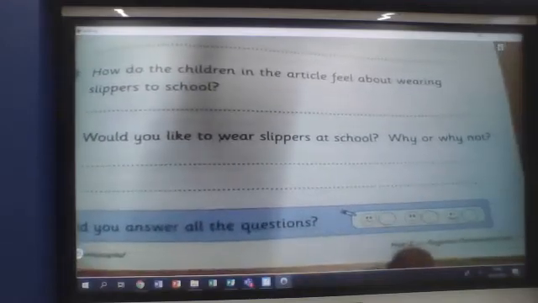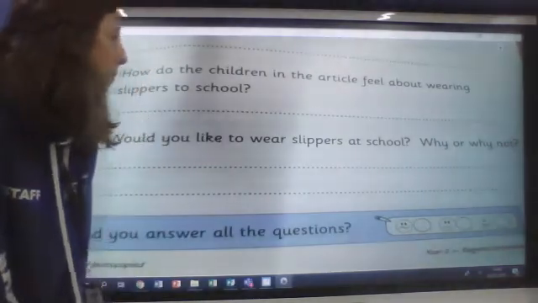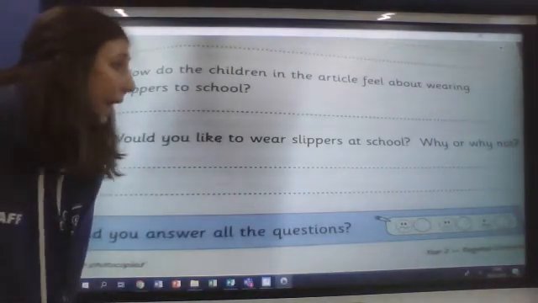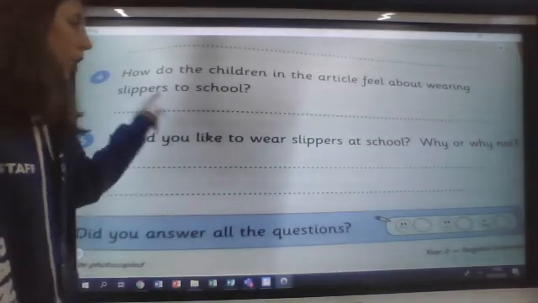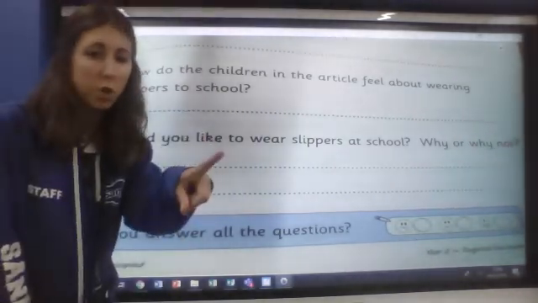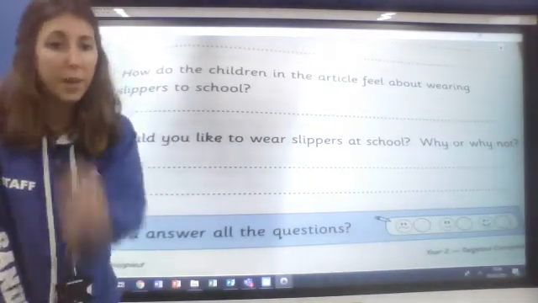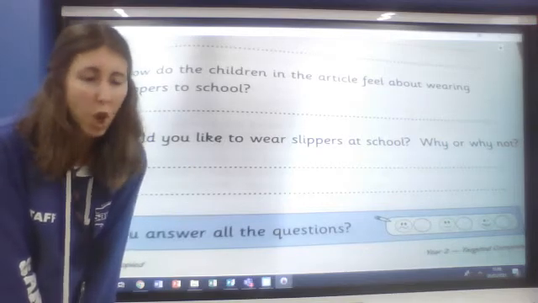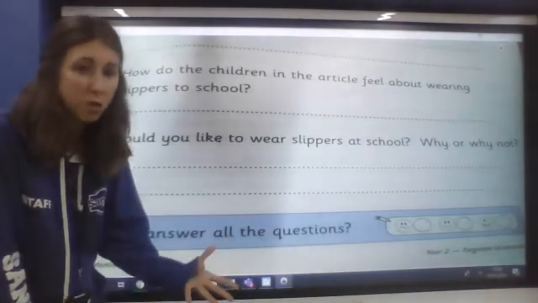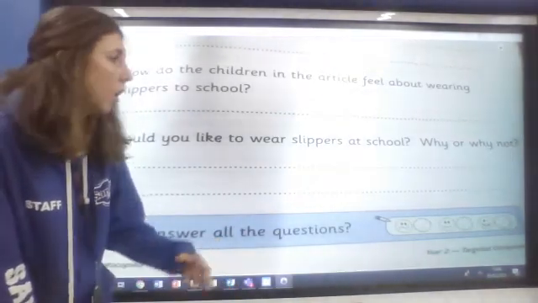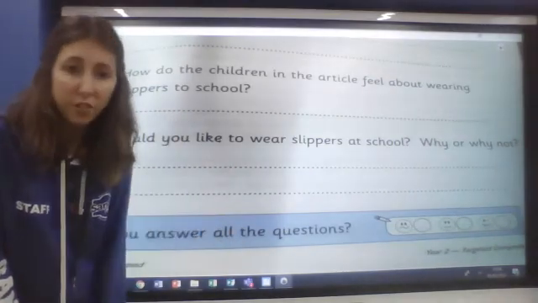The last one then is your opinion. Would you like to wear slippers at school? Why or why not? You've got 2 lines to that one. You need to say, yes, I would, because, or no, I would not, because. You've got to back it up with a reason. We can't just write yes or no. Yes, I would like to wear slippers at school because, and then think of a reason why it might be good. Or no, I would not like to wear slippers at school because, think of a reason why you might not like it.